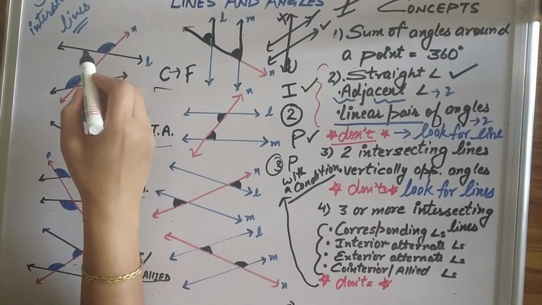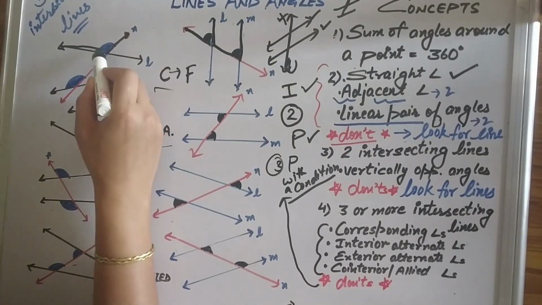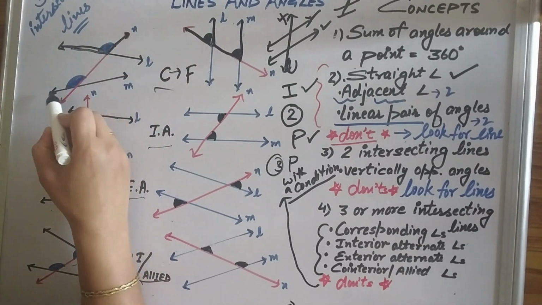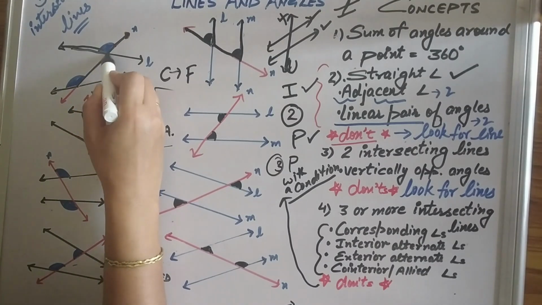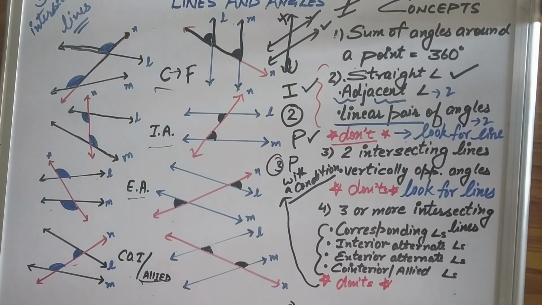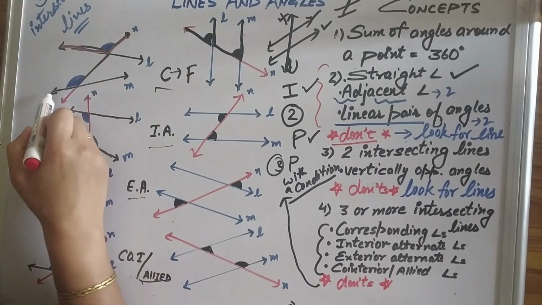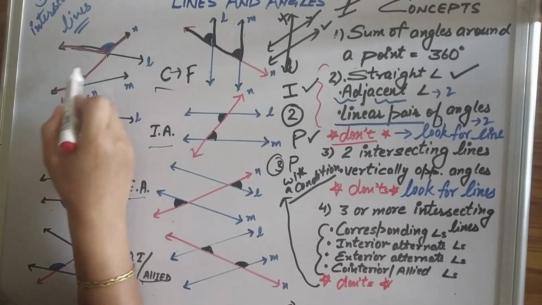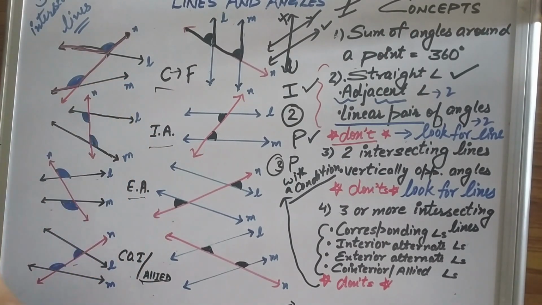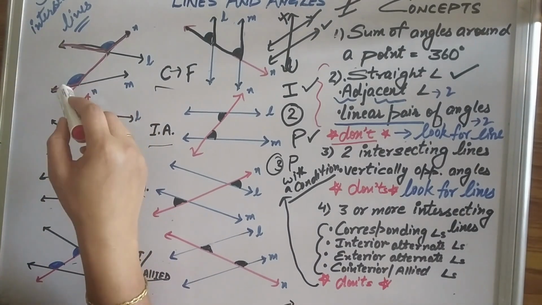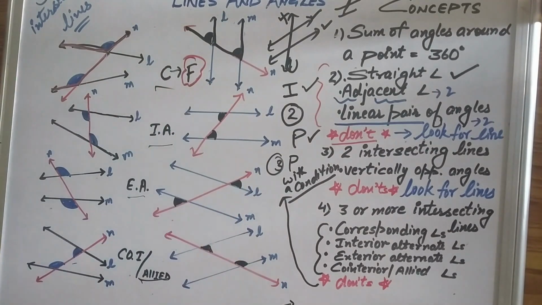Here also, if you label, this is one of the corresponding angles. And this other angle is this. What am I doing? I am just labeling the arms. So actually the arms which I labeled right now are this and this. So here also we have an F, but there is some distortion in the F just because the lines are not parallel. So this is the identification of corresponding angles.